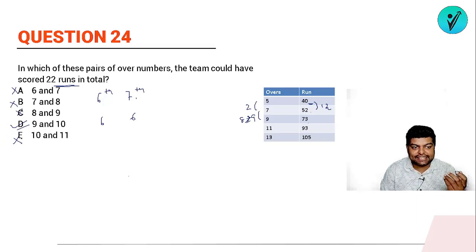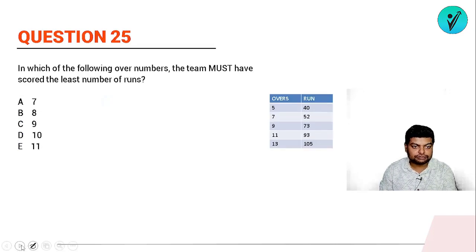ठीक है, A, B, C and E can't be my answer. So 9 and 10 is only feasible. So rather than finding which one is the answer, what I have done, I have simply skipped कि कौन कौन आंसर नहीं हो सकता. So the correct answer is what? Option D, which is 9 and 10.